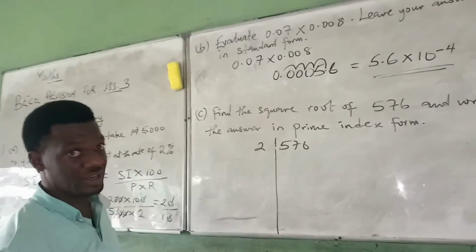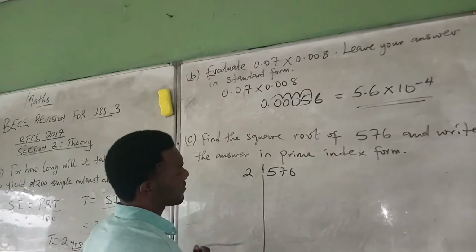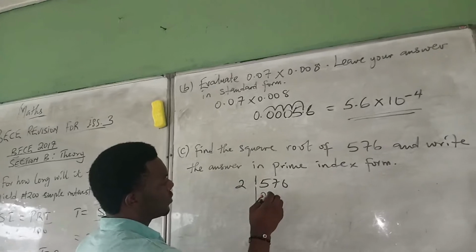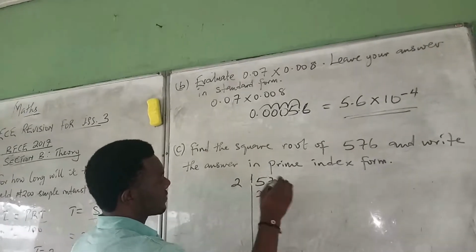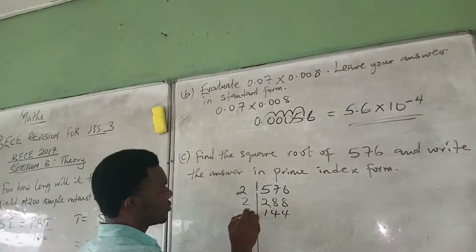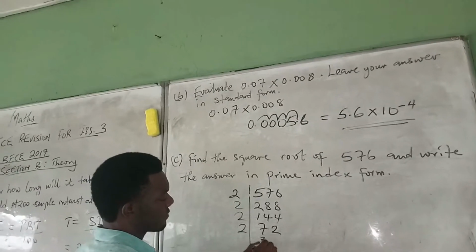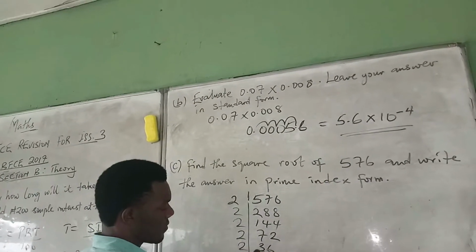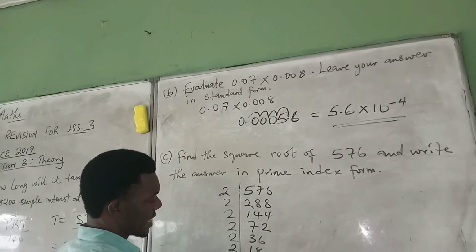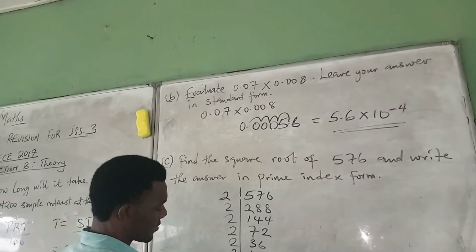You can try 3 and other primes, use only prime factors. So 2 divides 576, we have 288. 2 can go again, we have 144. 2 can go again. We have 72. 2 can go again. We have 36. 2 can go again. We have 18. 2 can go again. We have 9. 3 can go again. We have 3, and 3 can go again.